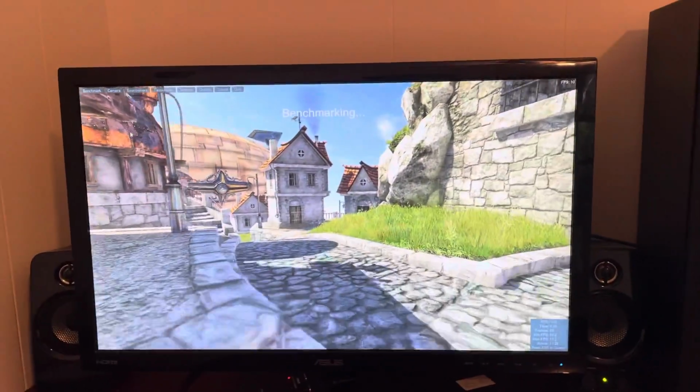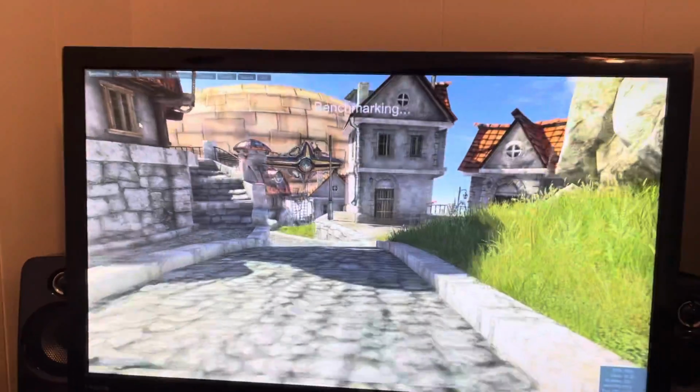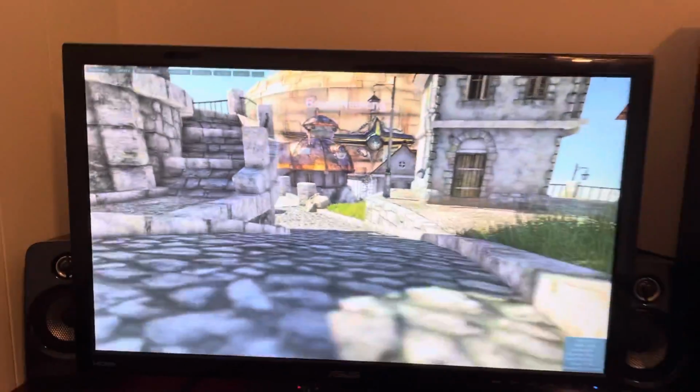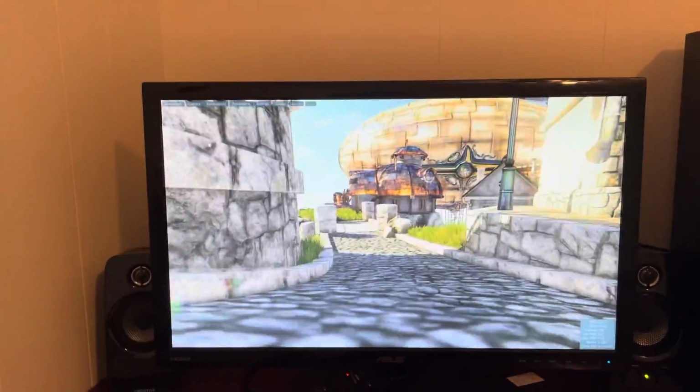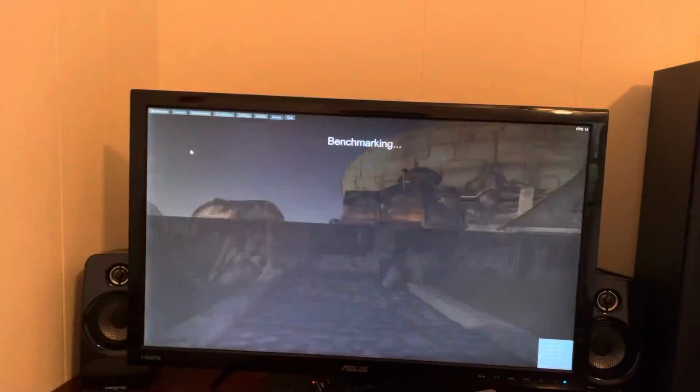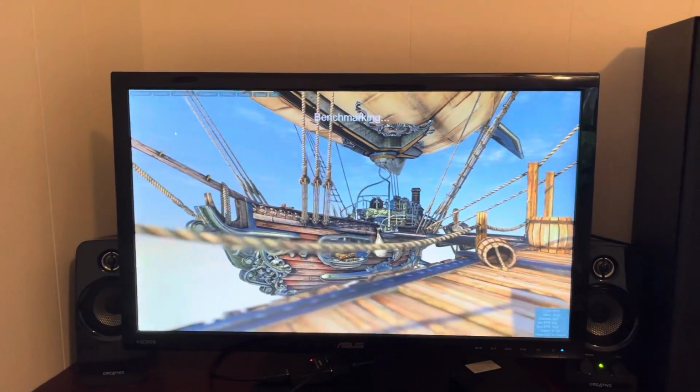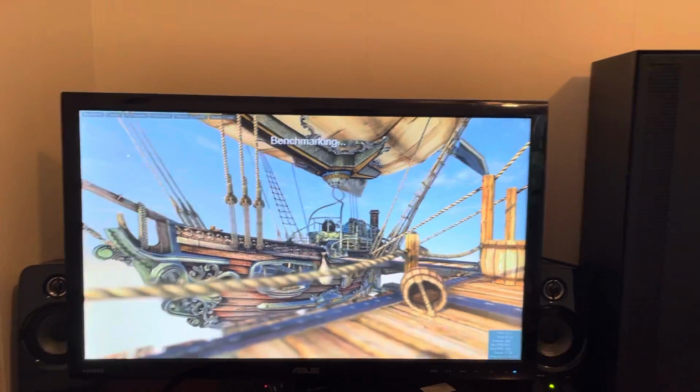We are very low, down at like 11. It's just not running well. So the question is, why does enabling my graphics card change the performance of this benchmark, even when I do not change the HDMI port?